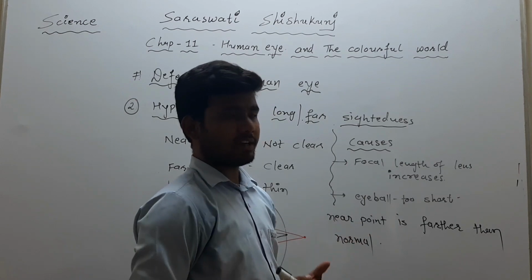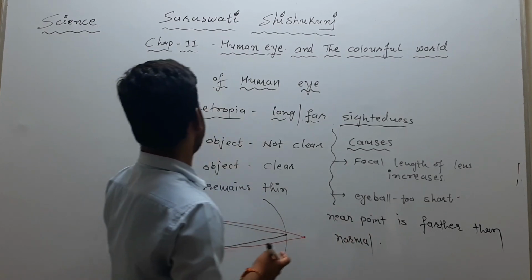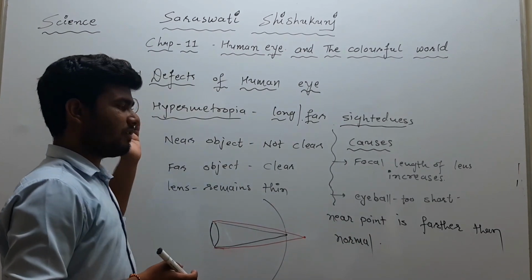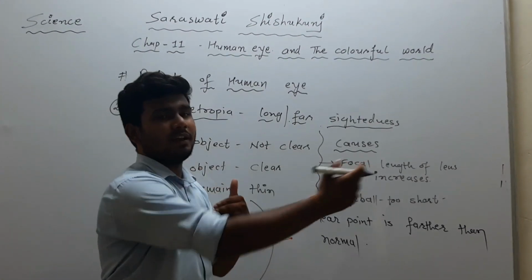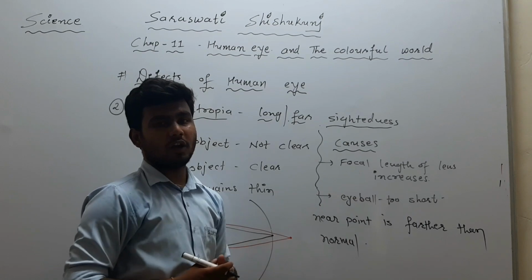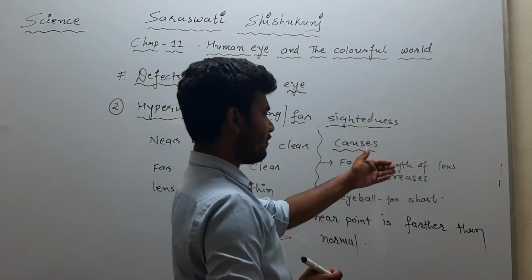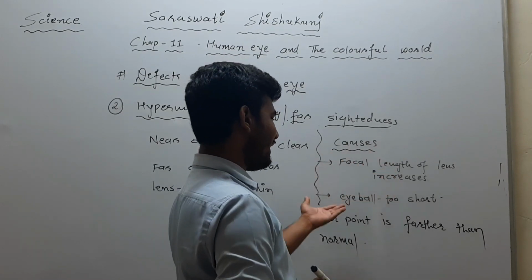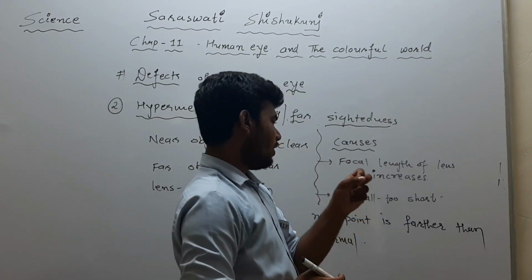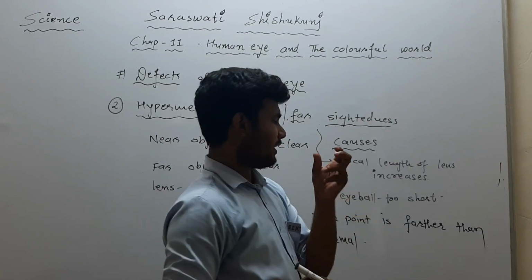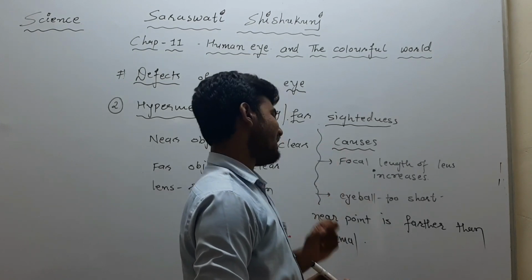We know that it is 25 centimeters, but in the person who is suffering from this type of defect of eye, the near point will be a little bit far from the normal eye. So the focal length of the eye lens will get increased. The eyeball becomes too small, too short, very less in size.